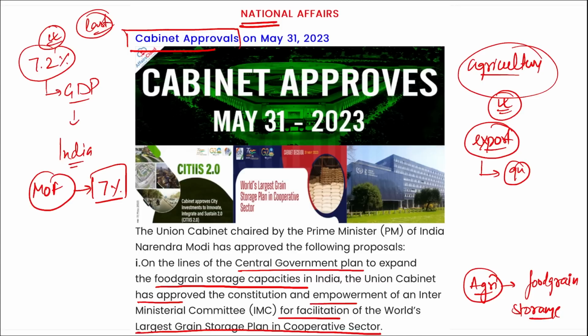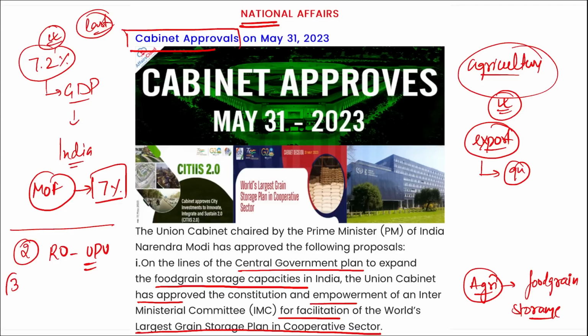Correct? Second, the cabinet has approved the establishment of a regional office of the Universal Postal Union, right? Second thing that you need to remember is the establishment of a regional office of the Universal Postal Union that will be in New Delhi, and this office will focus on the development, cooperation and technical assistance and various activities in collaboration with the Universal Postal Union.